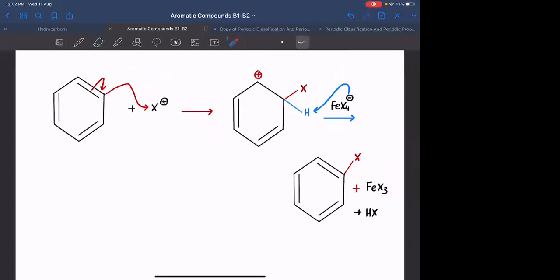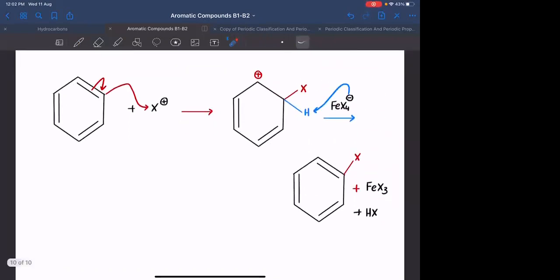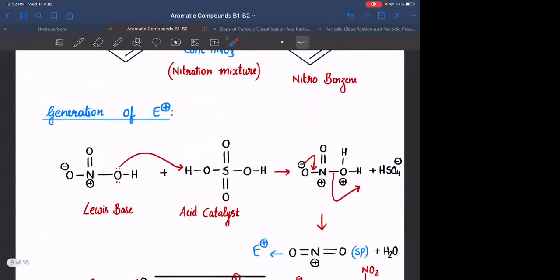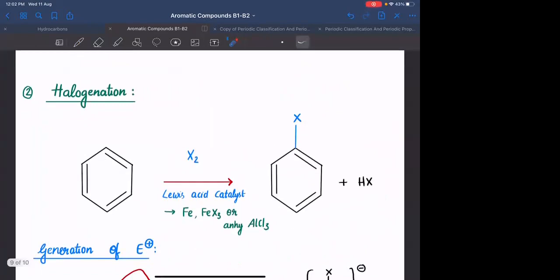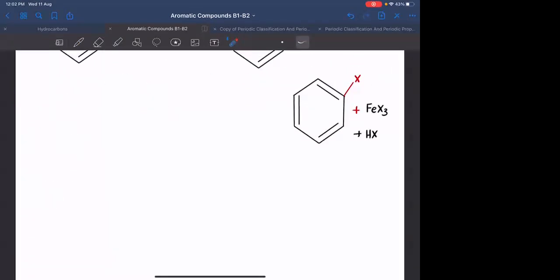Agreed? Clear everyone? Okay. There are some more things you need to remember for this particular reaction, nitration. I don't have place here, so I'm writing here. There are some alternate nitrating agents.